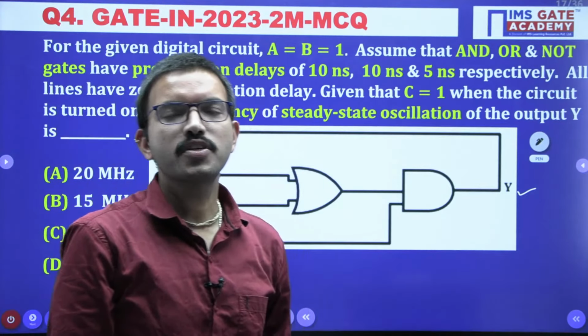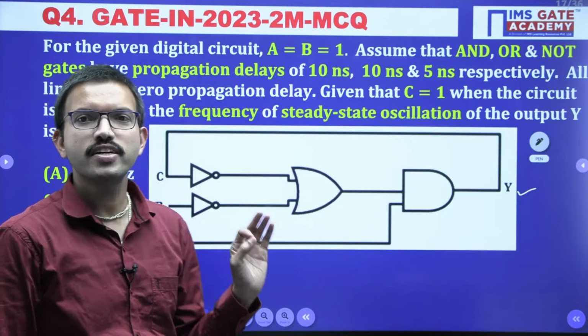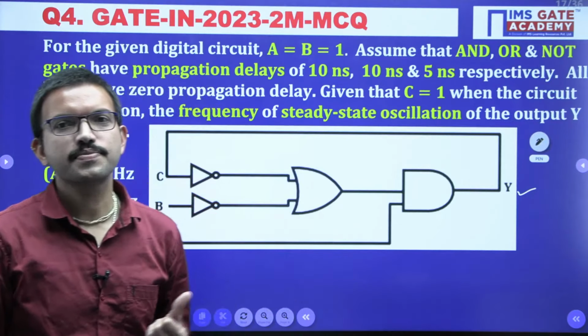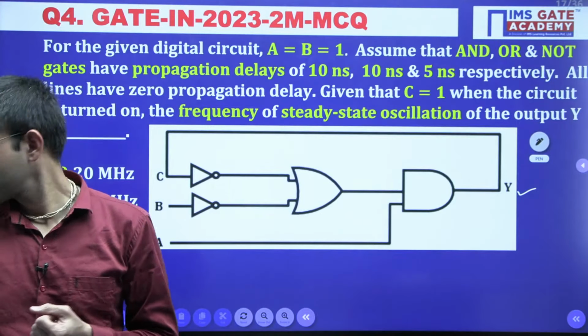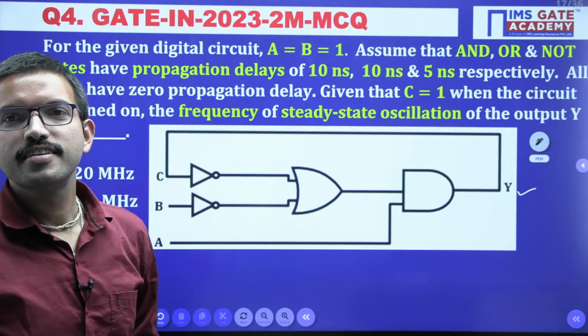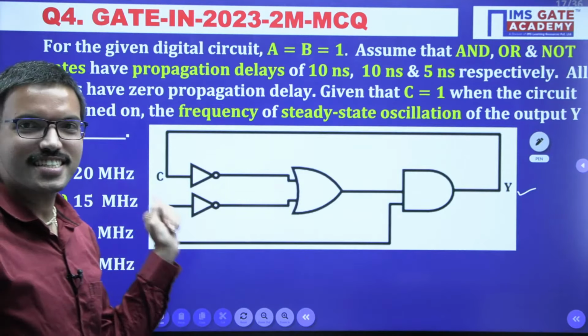All of you please respond. How many of you have the idea regarding the propagation delay concept that we covered in combinational circuits, in the full adder circuit diagram? Yes, as of now we are getting option C. We'll see whether it is really correct or not.